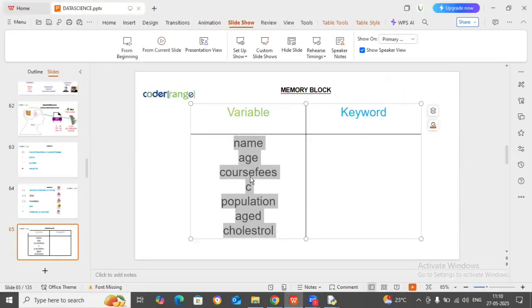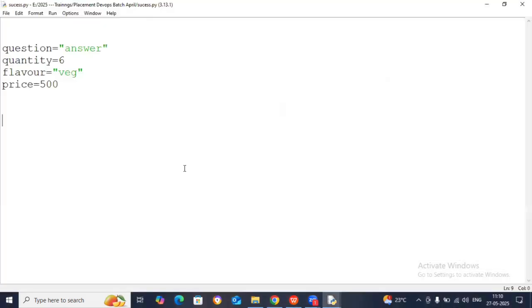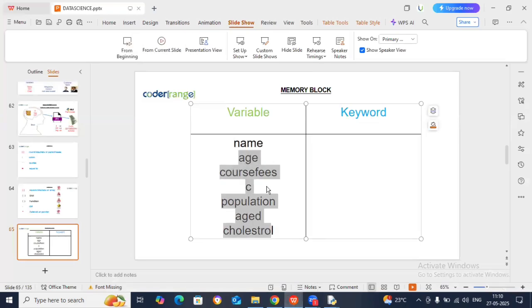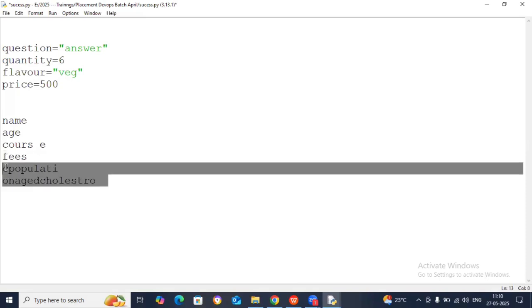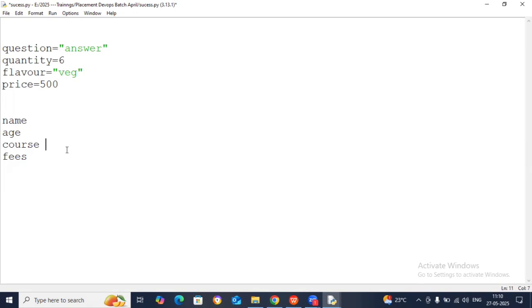So I can write down all these variables. How to write it? Copy this code and put it here. Yes or no, guys? Name, age, course. It's okay, you copy paste it once again. You take two, this is enough for us.